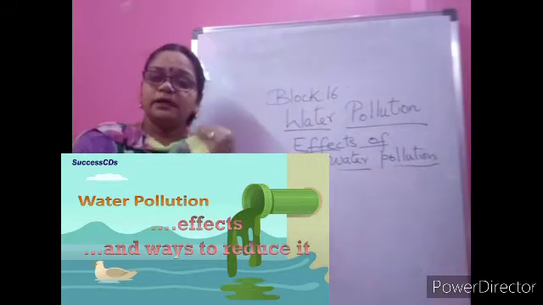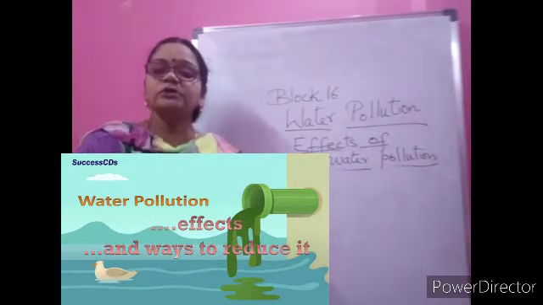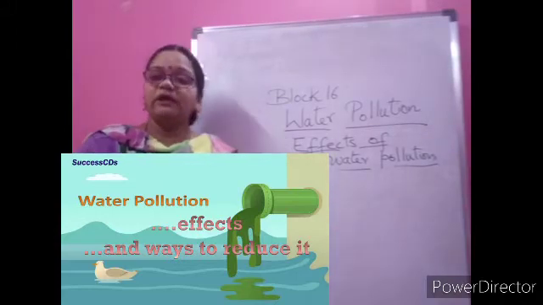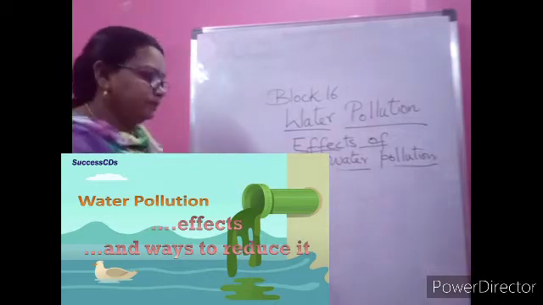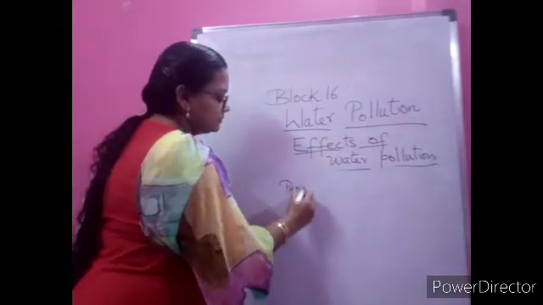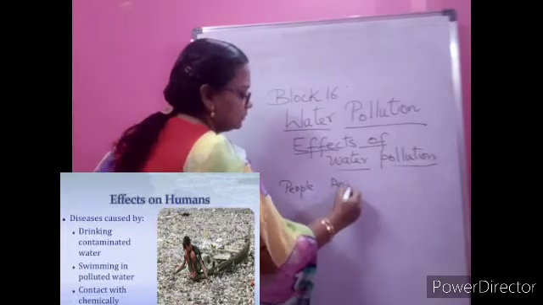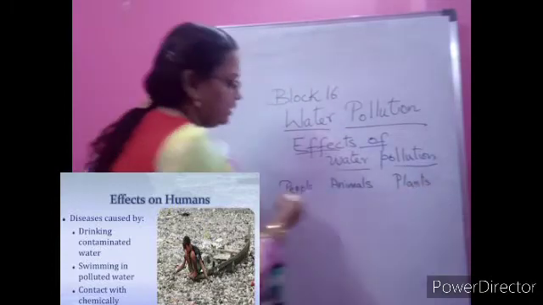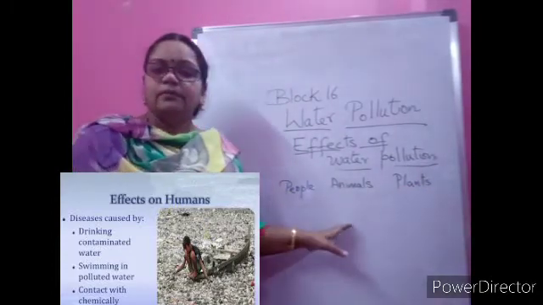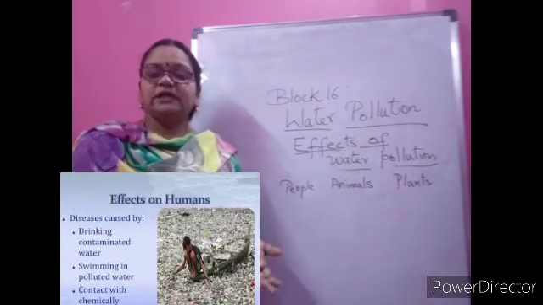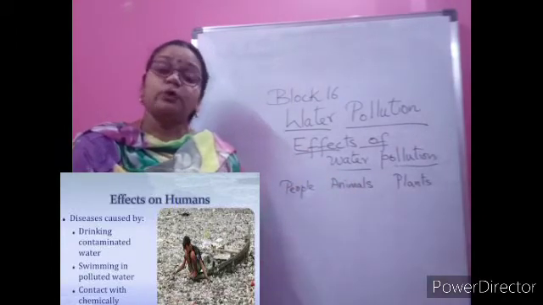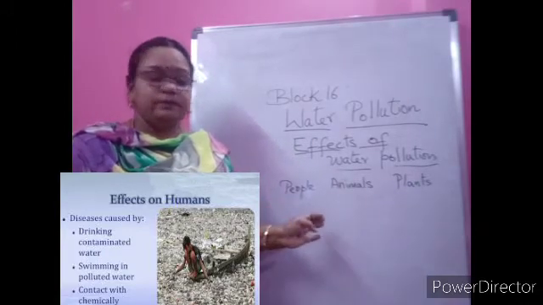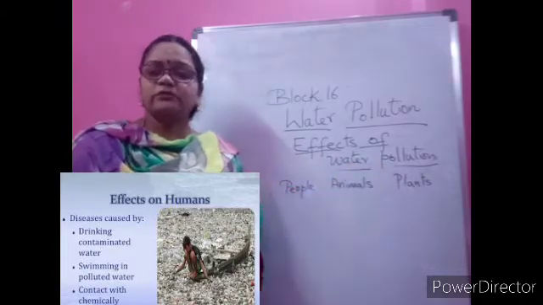Today the topic is the effects of water pollution. How will this harmful water affect the life of people, animals and plants? Why these? Because we are the ones using the polluted water. If a city has a river like Yamuna and it is polluted, not at all clean, how will it affect the life of people, animals and plants?